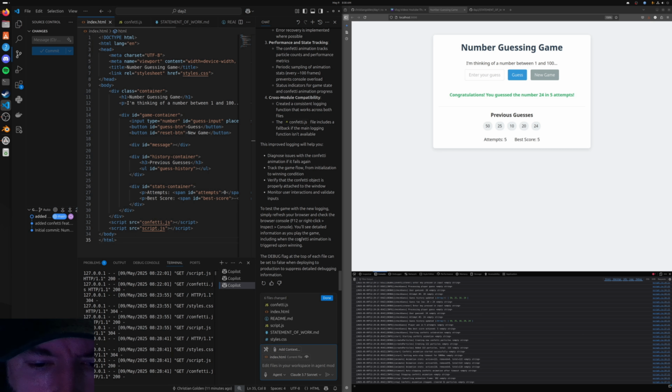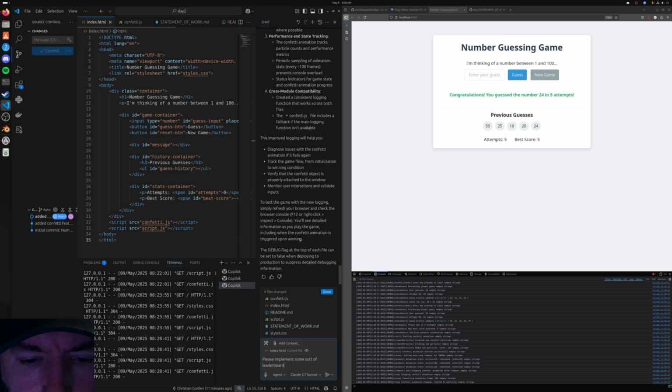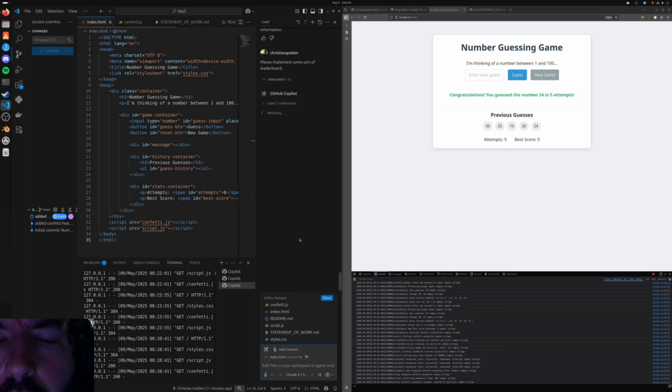Please implement some sort of leaderboard. You know what? We'll leave it at that. We're not going to get too specific with it. Please implement some sort of leaderboard. I'm not going to mention local storage specifically, but I imagine it's going to suggest something like that.